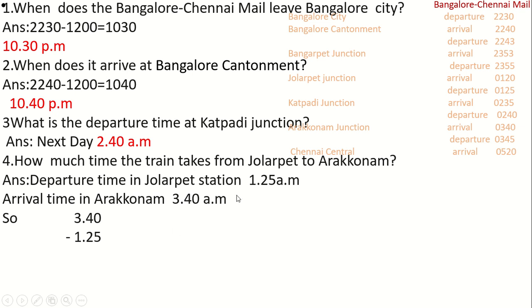Now we have to subtract 1:25 AM from 3:40 AM. If you subtract, how much will you get? 2:15. So, how much time will the Bangalore Chennai Mail take from Jolarpet to Arakkonam? 2 hours 15 minutes.